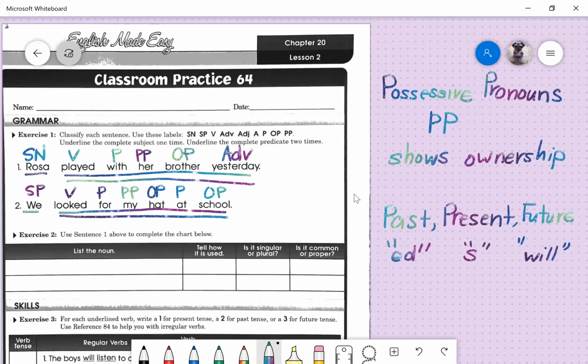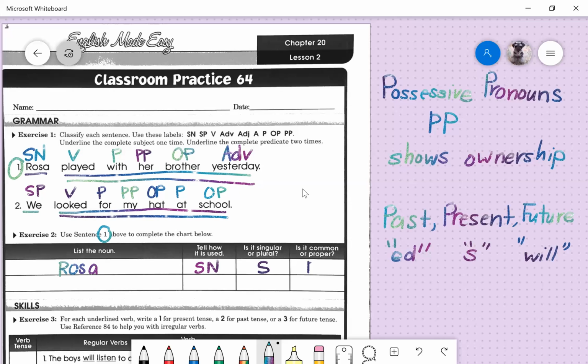Exercise 2, you're going to use sentence 1 above to complete the chart below. Same thing, we've got to circle it, number 1, okay? List the noun in number 1. Rosa is the first noun. Rosa is a subject noun, SN. Is it singular or plural? There's only one Rosa, so singular. Is it common or proper? Remember, proper nouns have a name, uppercase letter. That's a big giveaway.